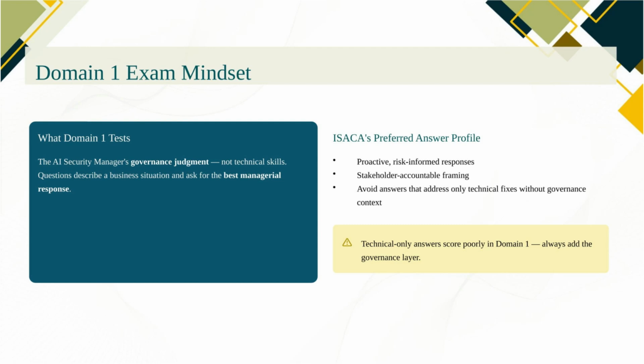If a question describes a governance problem and offers a technical solution as one of the four choices, that technical solution is almost certainly wrong. Governance problems get governance solutions, and governance always starts with roles, charter, and risk appetite.